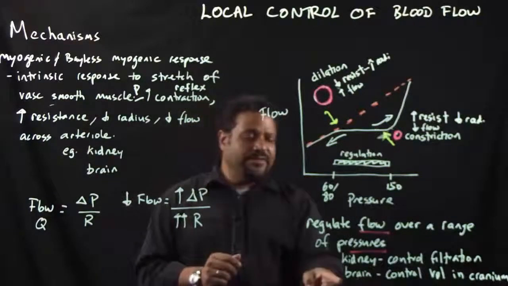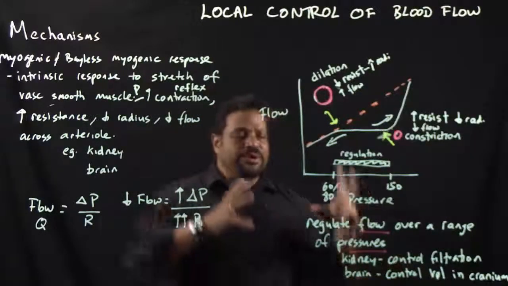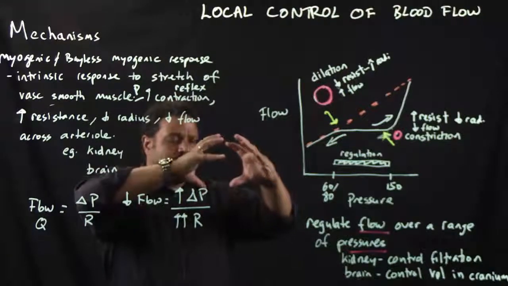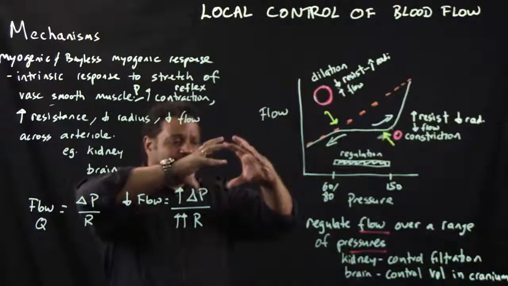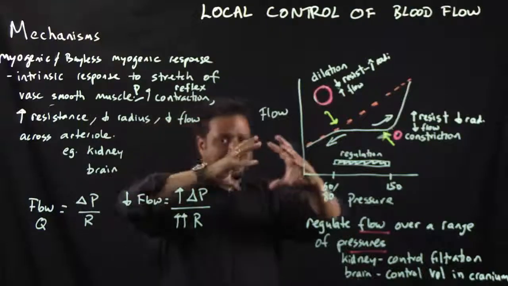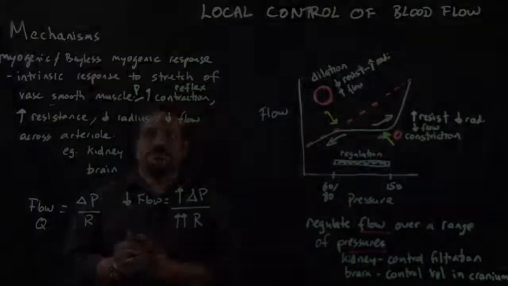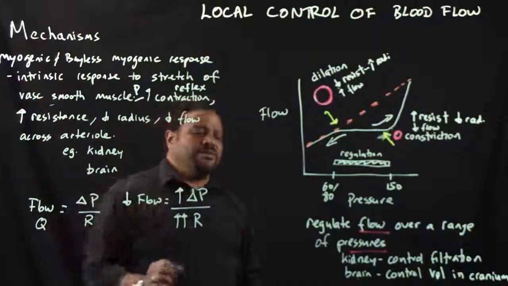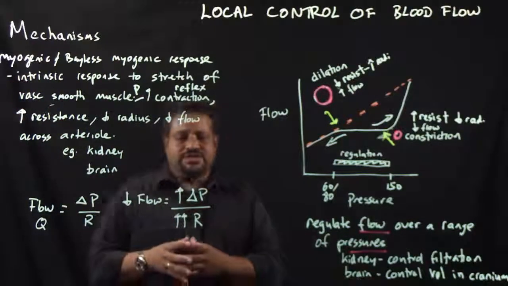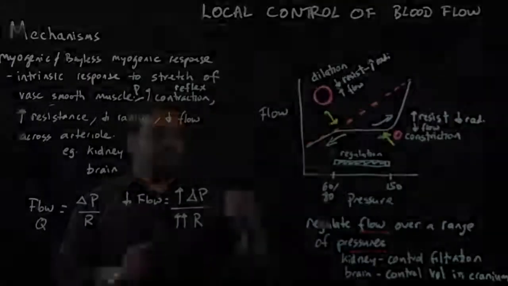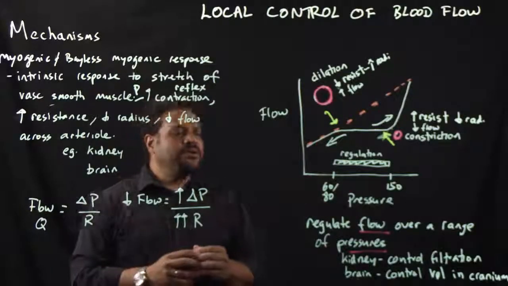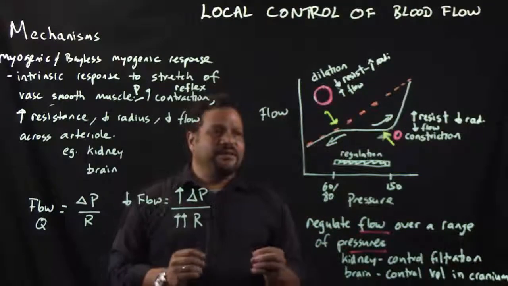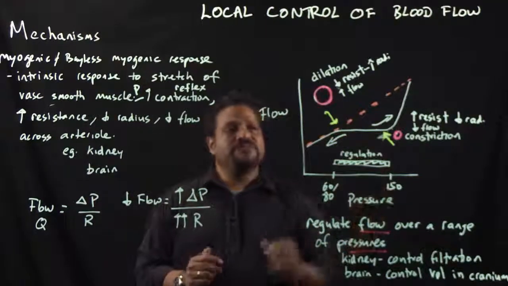The brain, on the other hand, you want to control the volume in the brain. The brain is a closed box, and if you have too much fluid, too much flow coming inside that brain, it's going to press against the blood vessels in the brain and cause a lot of problems. So this is the myogenic response. It's an intrinsic response of the muscles due to changes in pressure. Based on this graph over here, you're going to use that myogenic response to auto-regulate the flow of blood over a range of pressures.